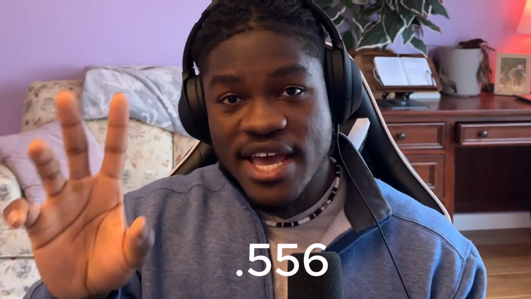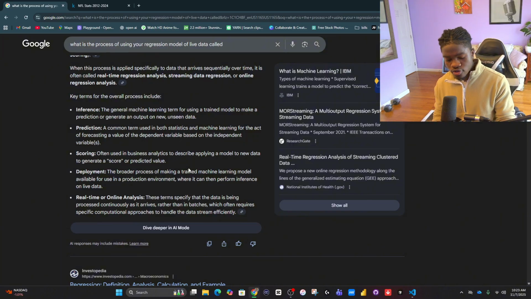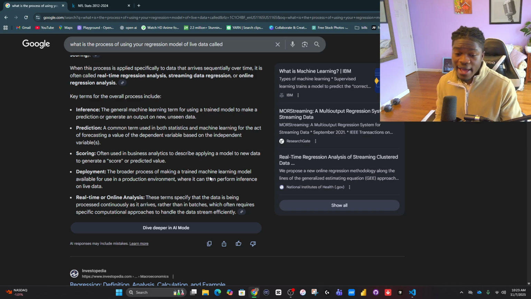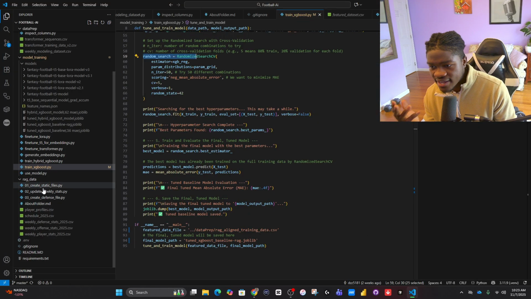This means, right, MAE, the mean average error from all the fantasy players that we had in the training data set was about 0.55. So it was usually 0.55 off, and that's really, really good. That's a really good accuracy. And obviously I'm oversimplifying. Now after you do that, you train the model, you have to find a way to use this model, right? And this is where live data comes into play, boys and girls. This process is going to allow me to use more so live data to get actual and actionable feedback from the model. And that is what these files are for.